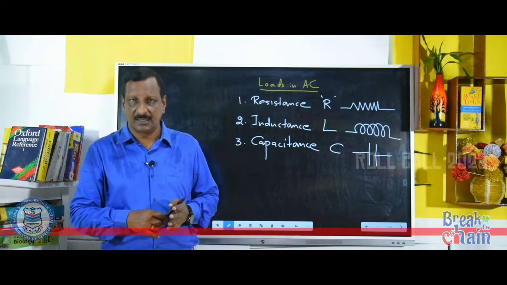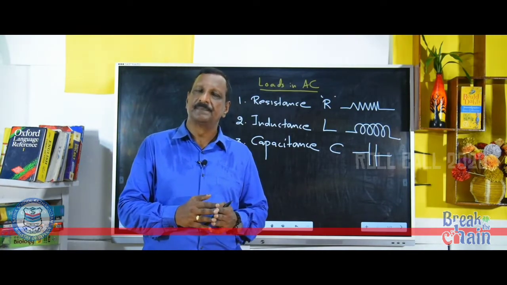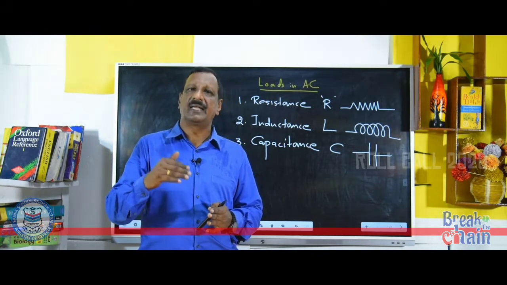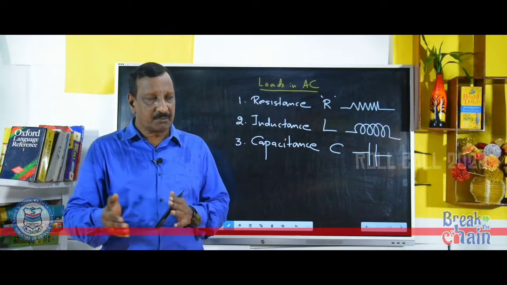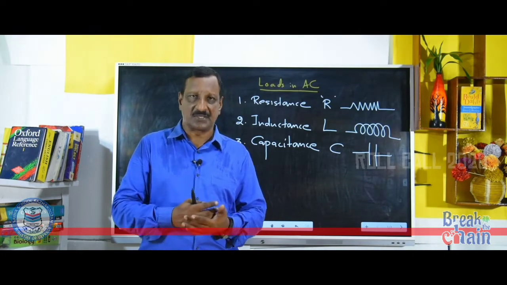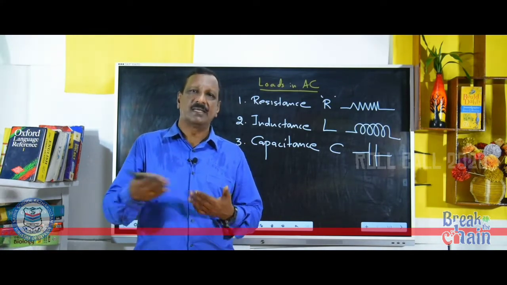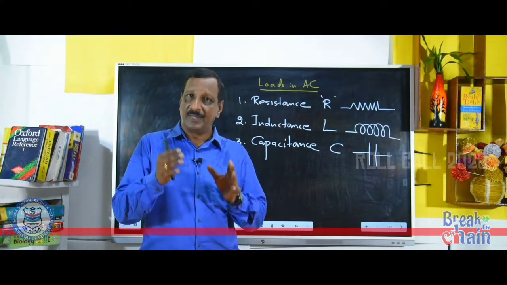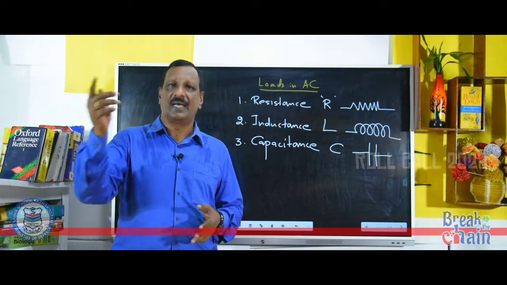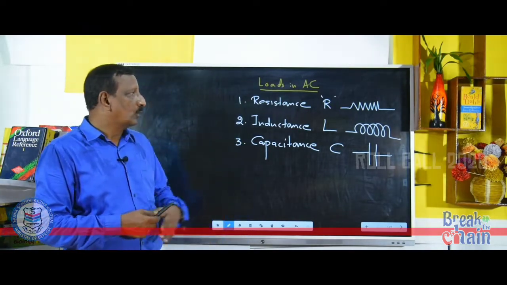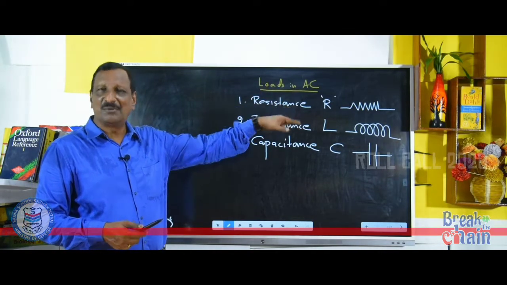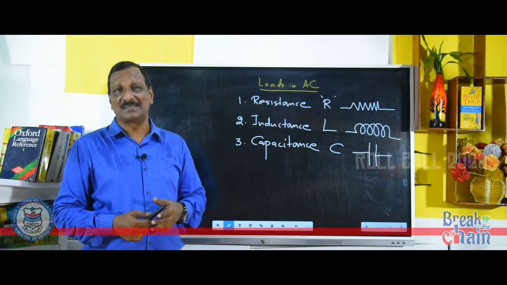Mainly for this syllabus for class 12th, the combinations are LR, CR and LCR in series. LR means series combination of inductance and resistance. Then CR, series combination of capacitance and resistance. Then LCR, the series combination of inductor, capacitor and resistor. Okay. Now, first we are going to see the variation of EMF and current when the resistor is connected across